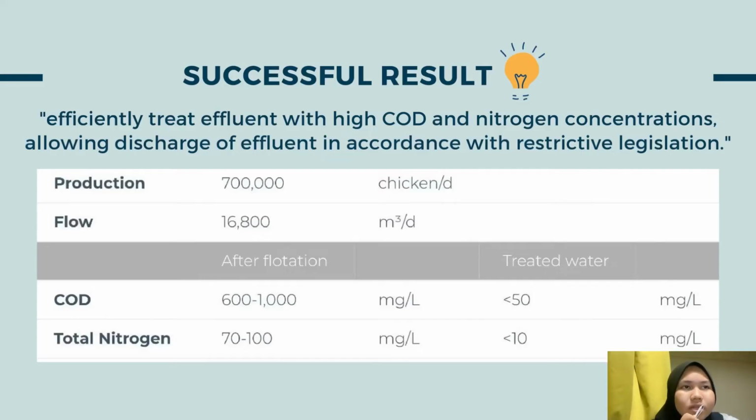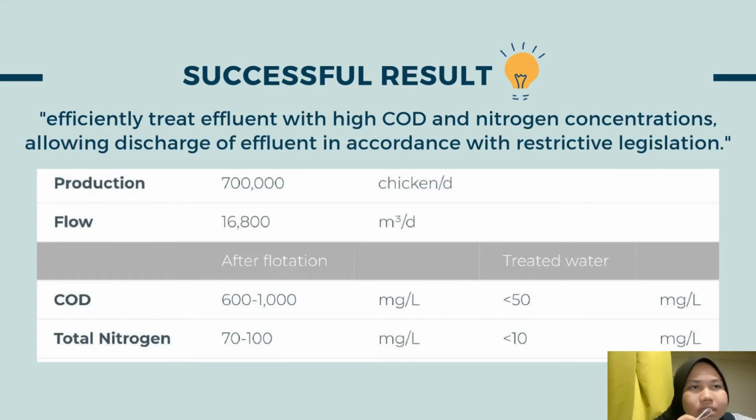So, the treatment gave a successful result, efficiently treating effluent with high COD and nitrogen concentrations, allowing the discharge of effluent in accordance with restrictive legislation. As you can see in the table, the production that the company makes is 700,000 chickens per day, and the flow is 16,800 cubic meters per day.